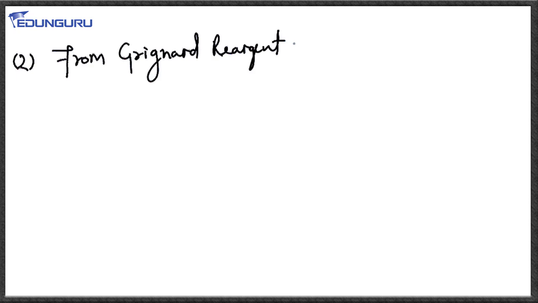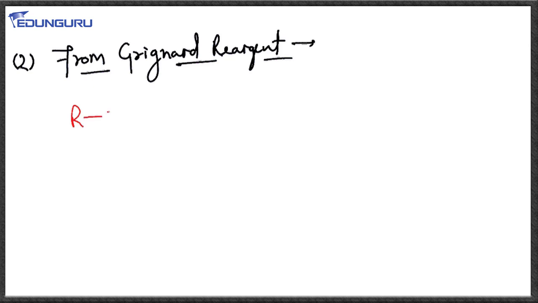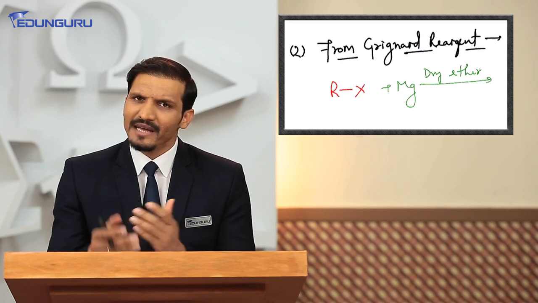Now the very first question is, what is the Grignard reagent? Actually it is again a kind of metal carbide, but it has some different properties. When we take alkyl halide RX and make it react with magnesium in the presence of dry ether. We will discuss the details of it, why we have taken dry ether and not some other solvent.